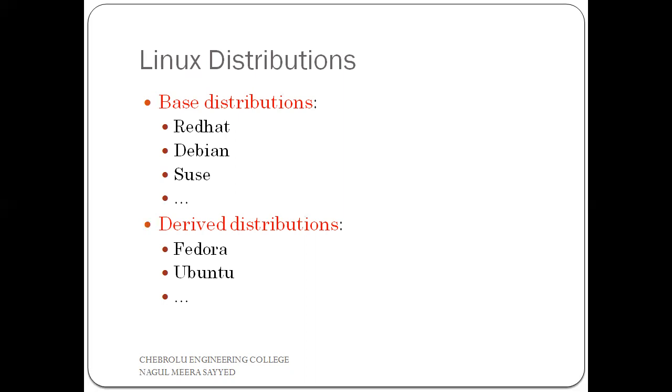Now here there is a competitive exam question. Which one of the following operating systems is called a base distribution? Example is Red Hat Linux, Debian, or SUSE. The second question is like this: which one of the following operating systems is called a derived distribution of Linux? Something like Fedora, Ubuntu. This is about our Linux distributions.